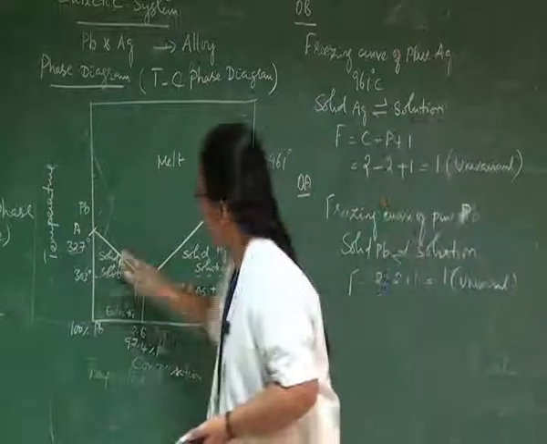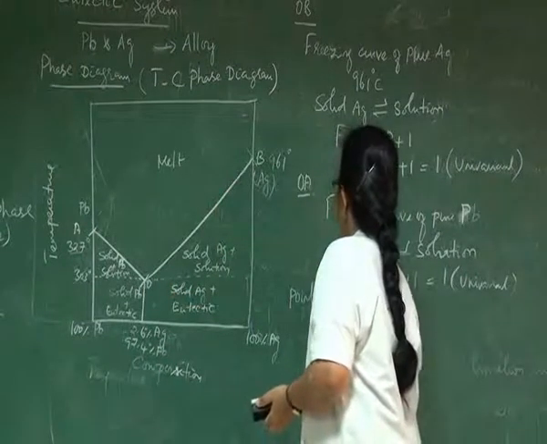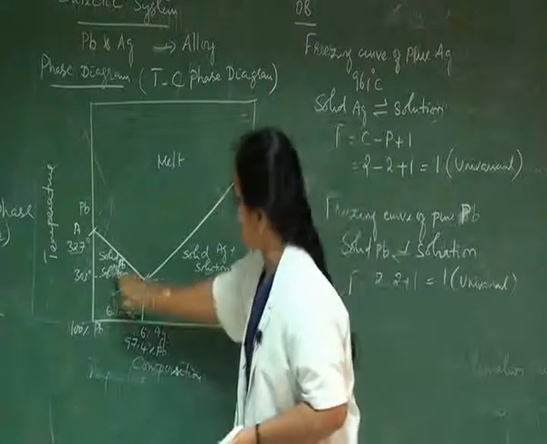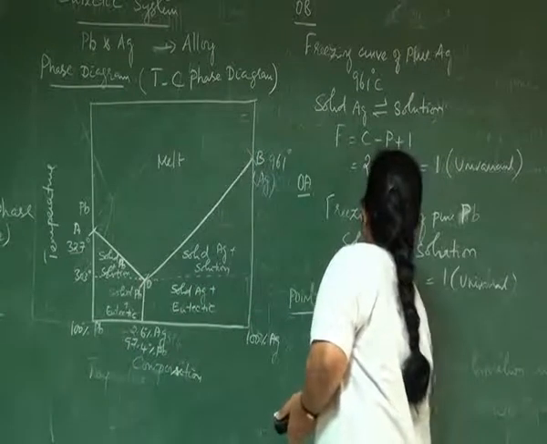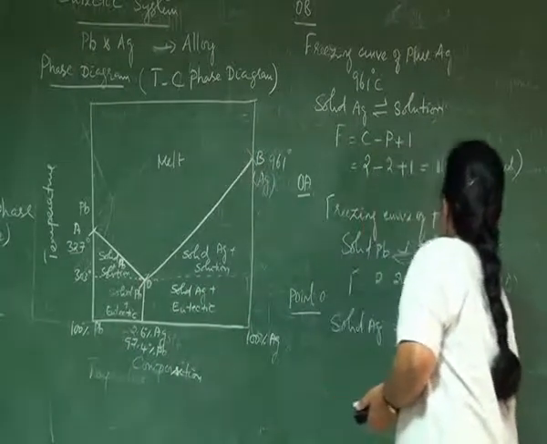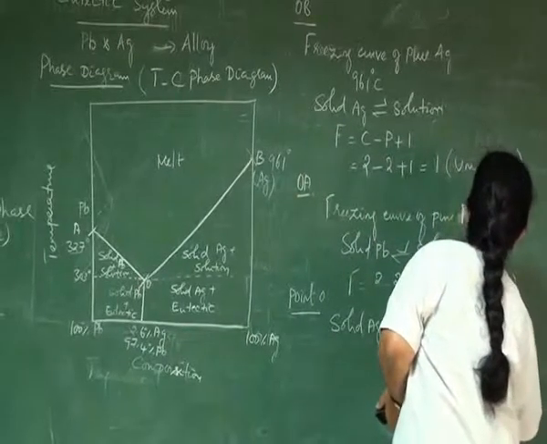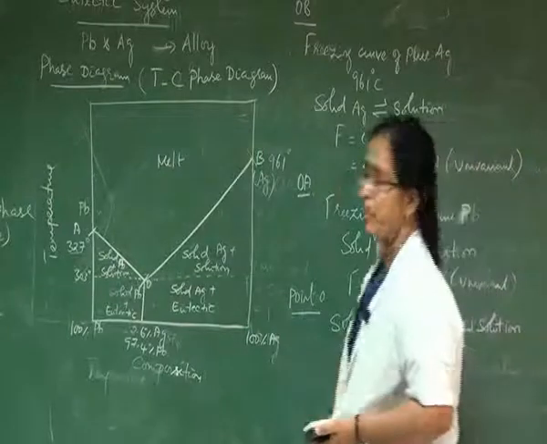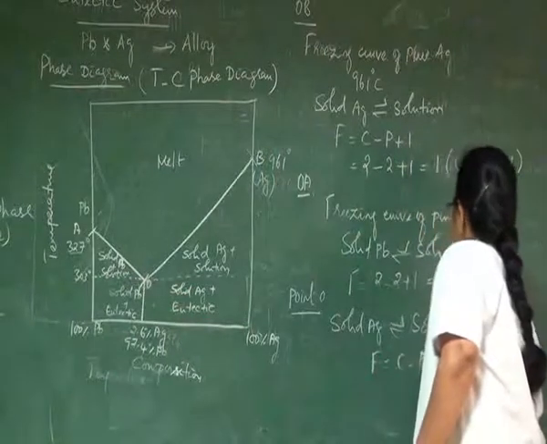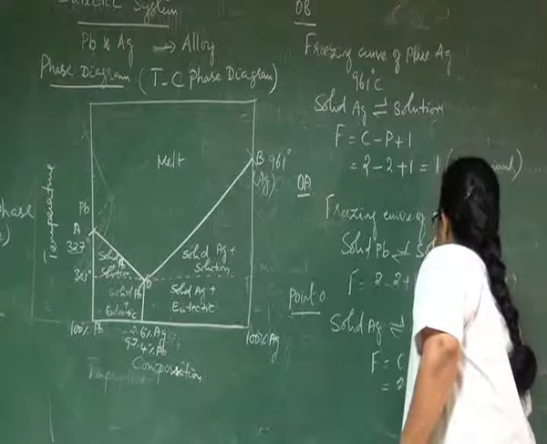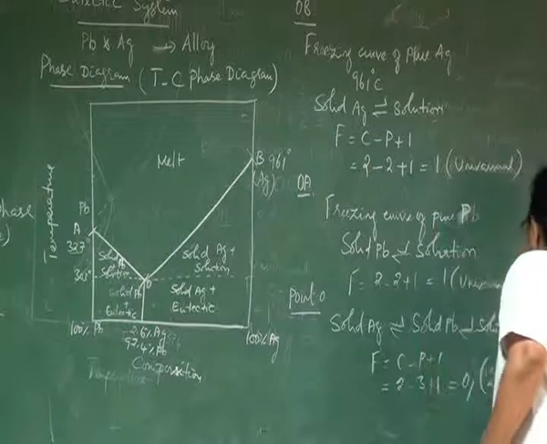Okay. These two boundary lines meet at a particular point O, where three phases, namely solid lead, solid silver and solution, are in equilibrium. So solid silver, solid lead and solution are in equilibrium. By applying the reduced phase rule to this point O, the system becomes a zero variant system,